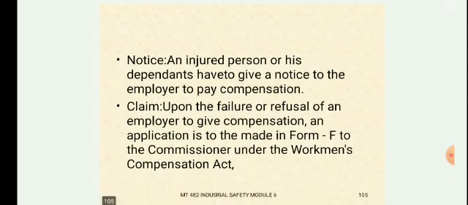What is a notice? An injured person or his dependent has to give a notice to the employer to pay compensation. The dependent or the employee has to give a notice. Otherwise, the employer won't be able to pay the compensation.